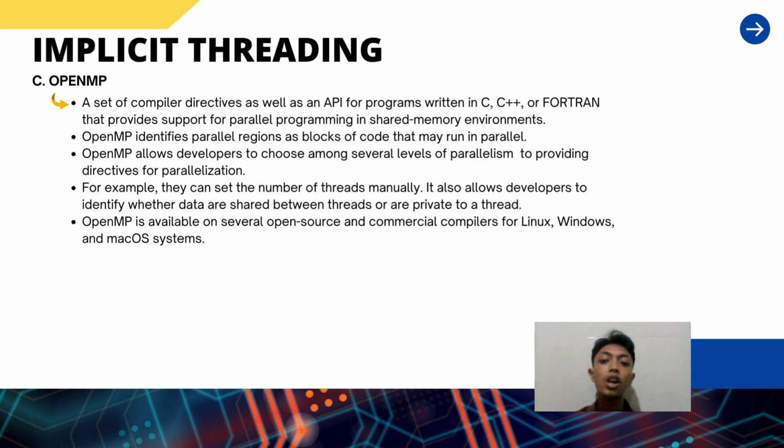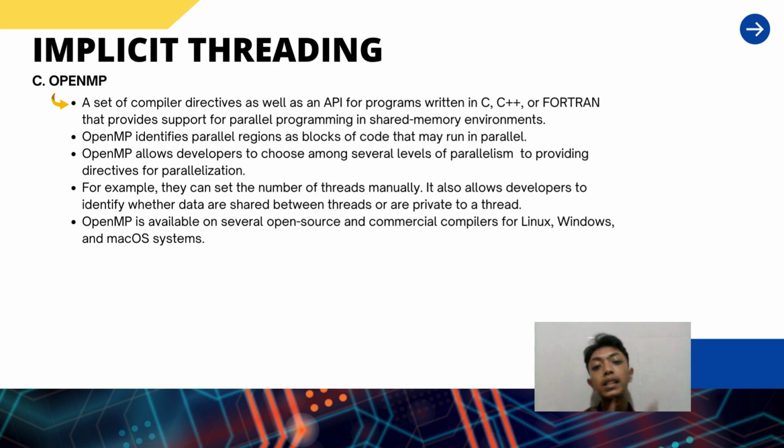The third one is OpenMP, a set of compiler directives as well as an API for programs written in C, C++, or Fortran that provides support for parallel programming in shared memory environments. OpenMP allows developers to choose among several levels of parallelism by providing directives for parallelization.